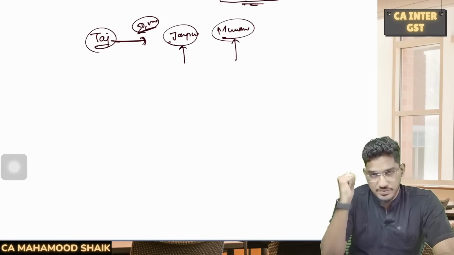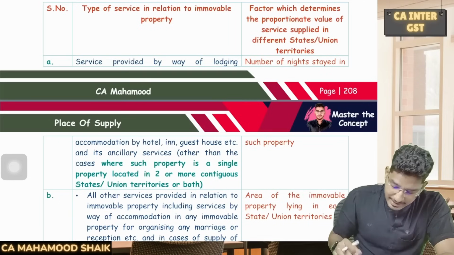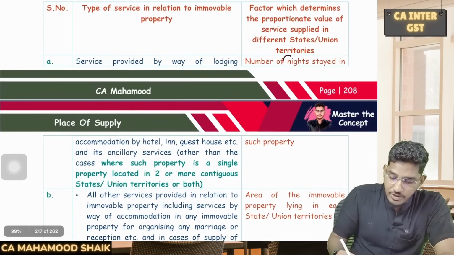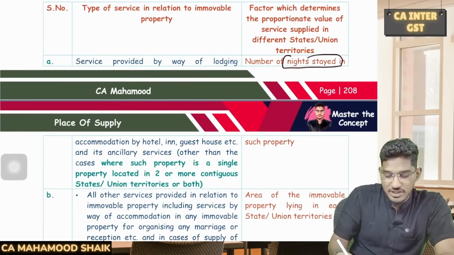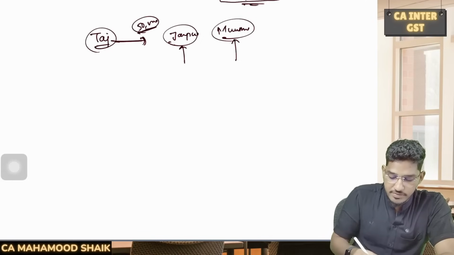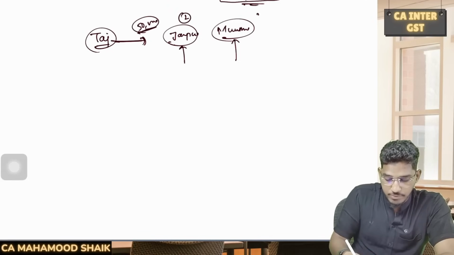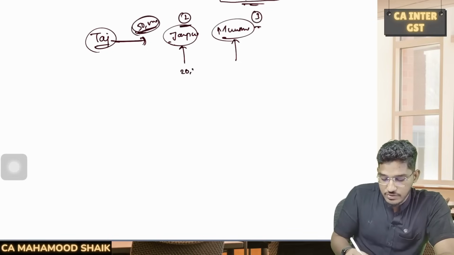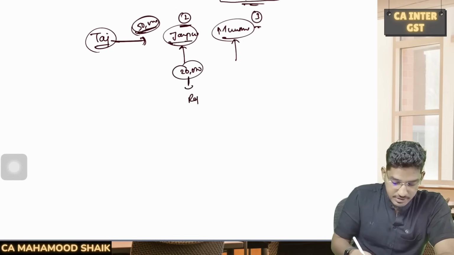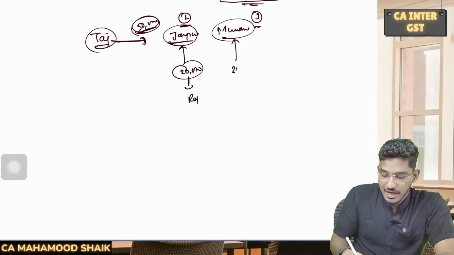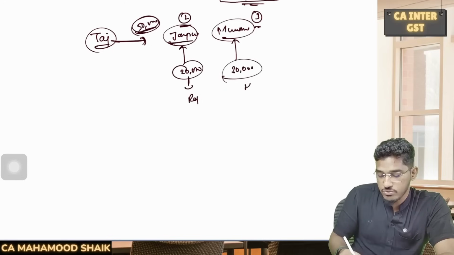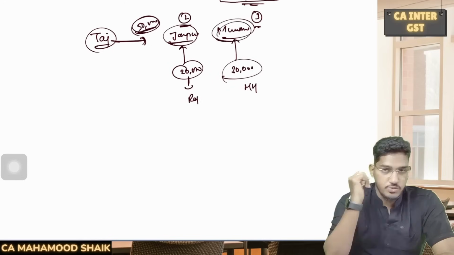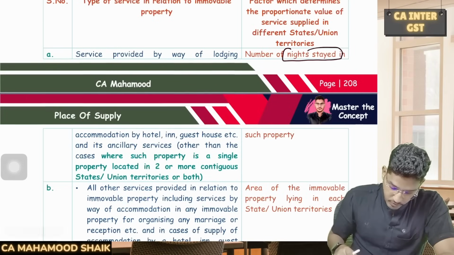So what will be the place of supply? They say that in these cases, it will be divided on the basis of the number of nights stayed in such property. For example, for this 50,000 rupees, 2 nights of stay in Jaipur and 3 nights of stay in Mumbai. So this 50,000 rupees will be divided in the ratio of 2:3. So for 20,000 value of supply, the place of supply is going to be Rajasthan, where Jaipur is located. And for the balance 30,000, the place of supply is going to be Maharashtra, where Mumbai is situated. Right?